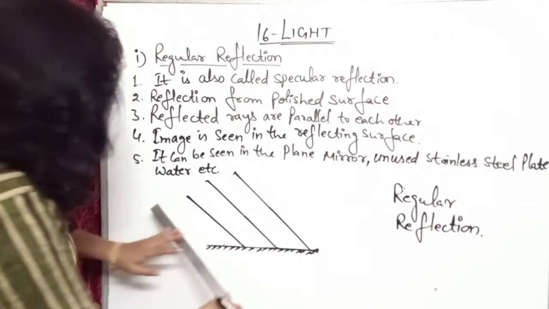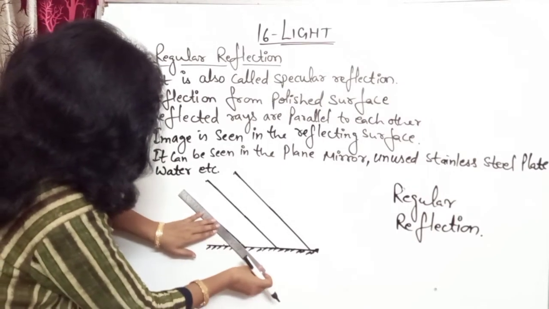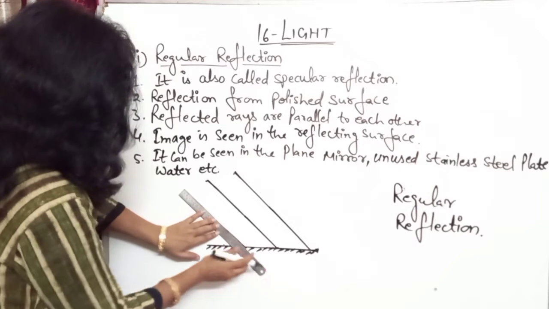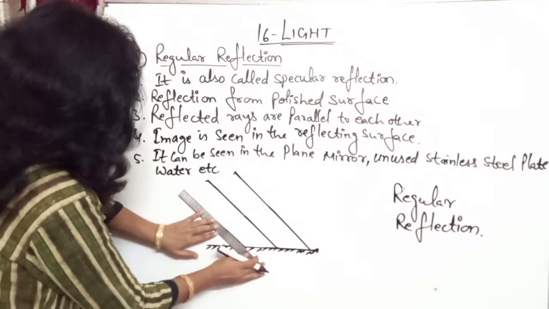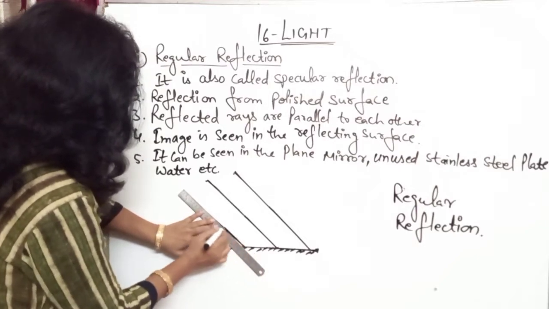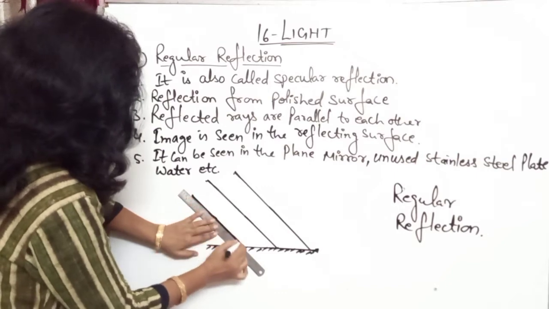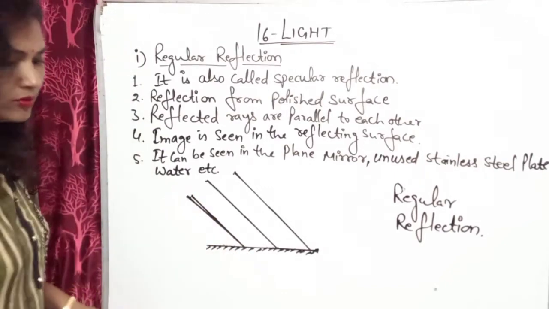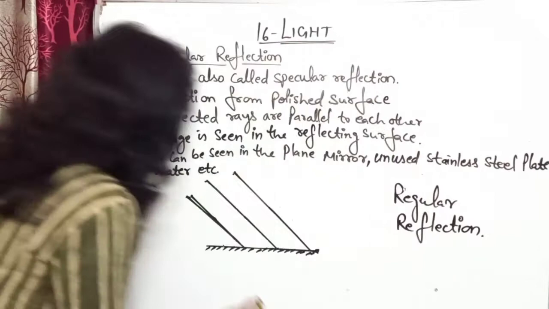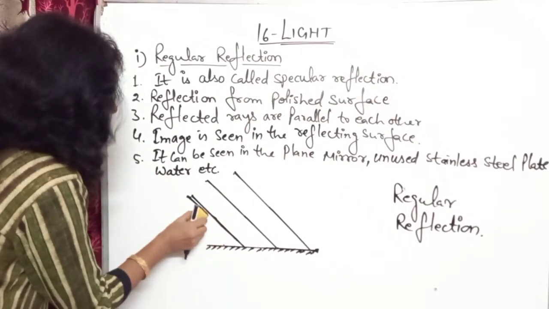This ray is like that, so it's not parallel, you can make the parallel one. Lines should be parallel with each other. Okay, so these lines are parallel.